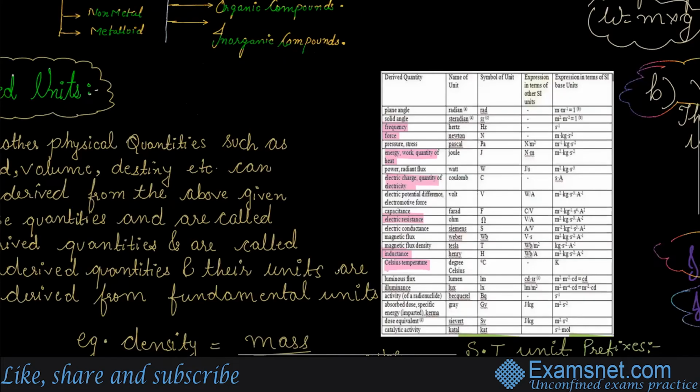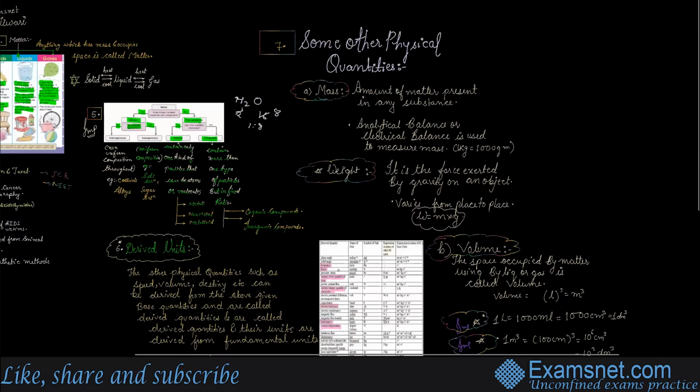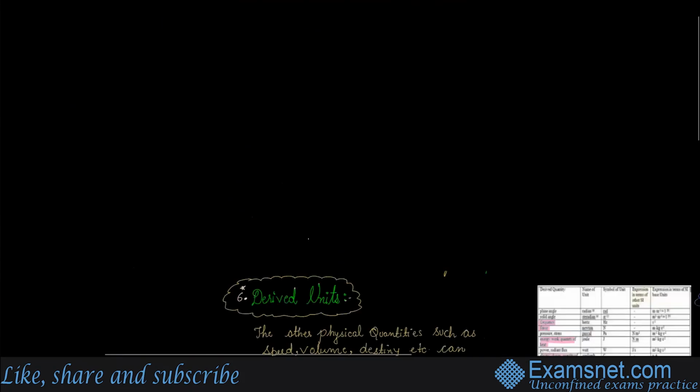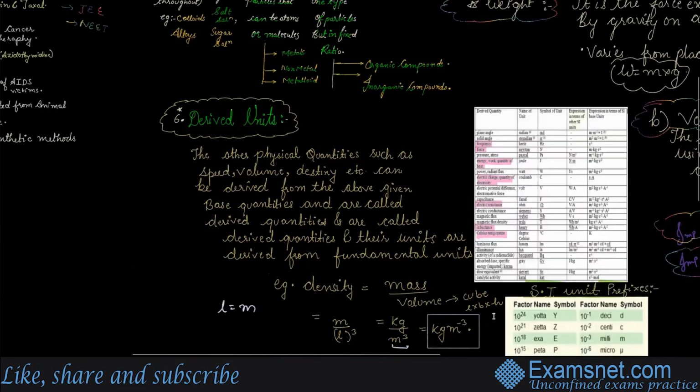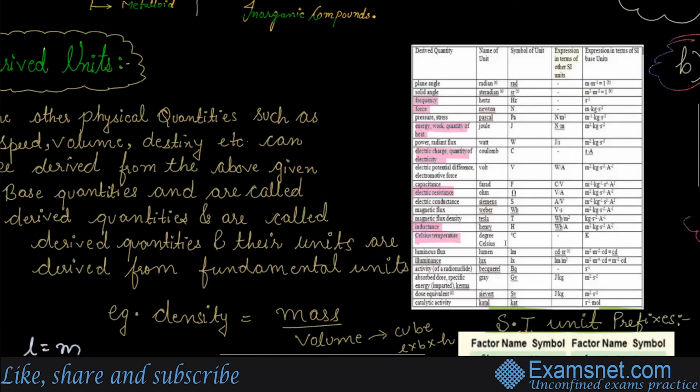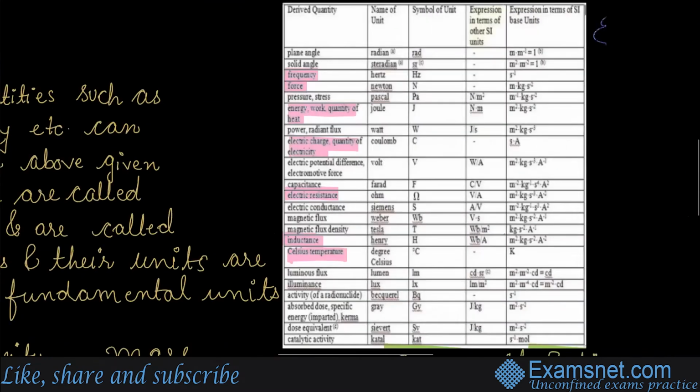So 7 base units. Now, when you talk about 7 base units, you can see there are some derived quantities. For these derived quantities, I have just made a chart. That is plane angle.